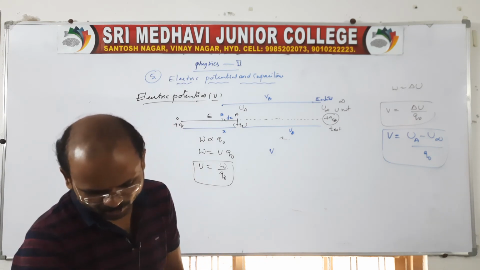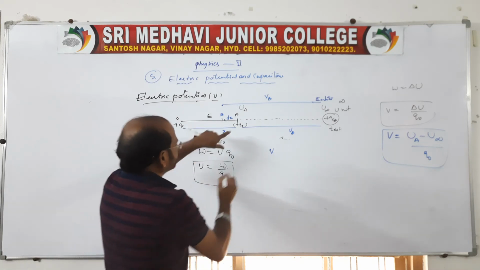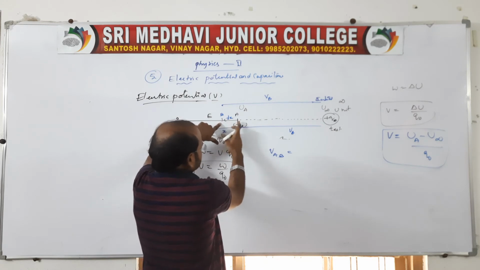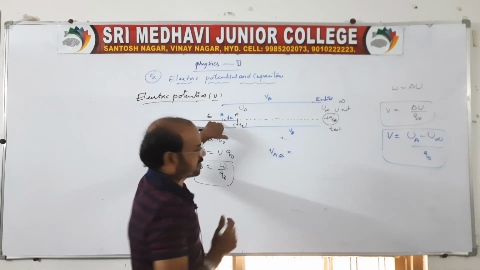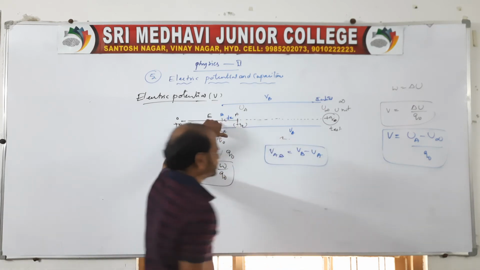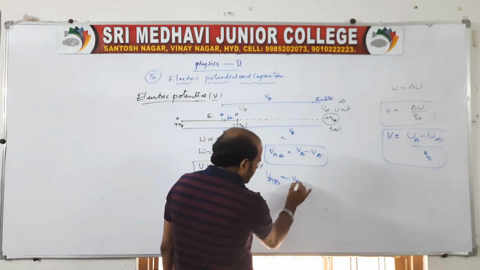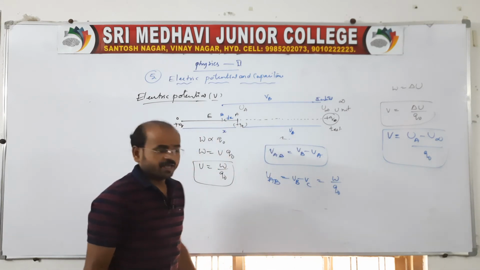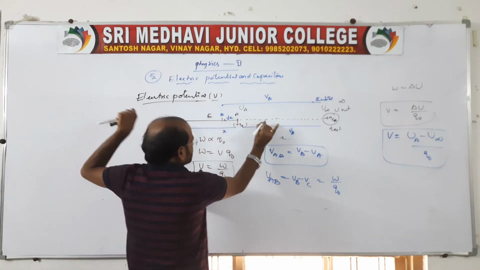If you want to say about A to B, or another pair of points if it is given, then you say A to B. There is a difference between the initial and final, right? So we can say final minus initial, VB minus VA. Just replace like this. Therefore, here we can write VAB is equal to VB minus VA is equal to work done per unit of positive test charge, if we are moving opposite to the field intensity.